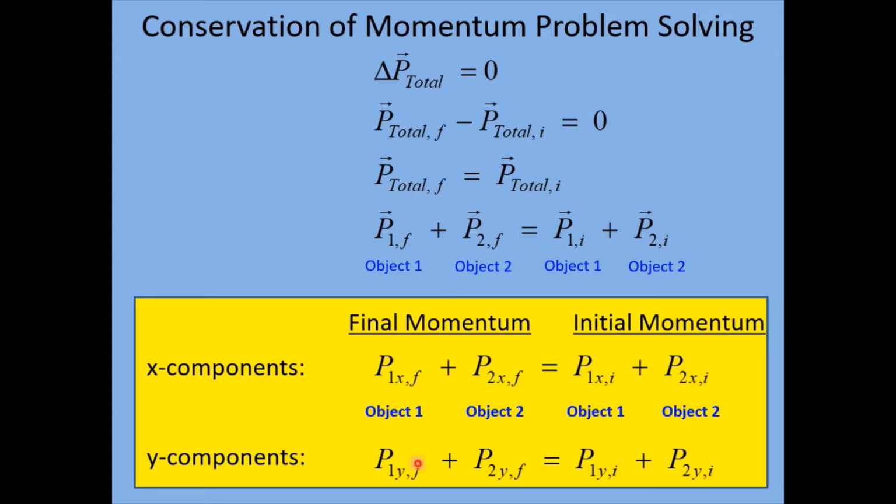And likewise, this equation down here tells us that the y components of momentum are also conserved. In other words, the final y components of momentum, if we add them together, must equal the initial y components of momentum added together. So a lot of equations on this slide, I realize that, but this will become more clear hopefully after we work through a few examples.